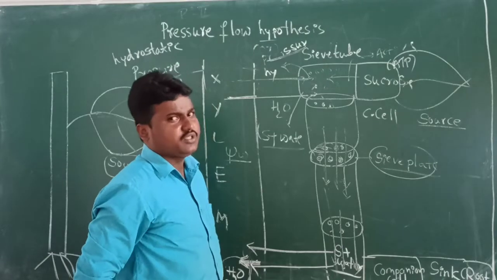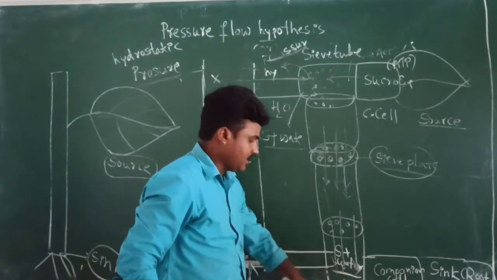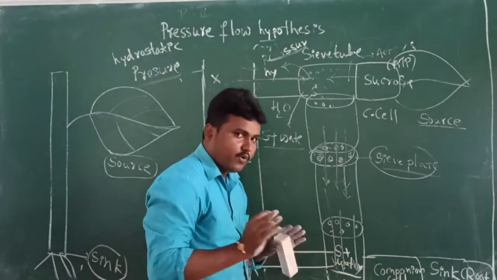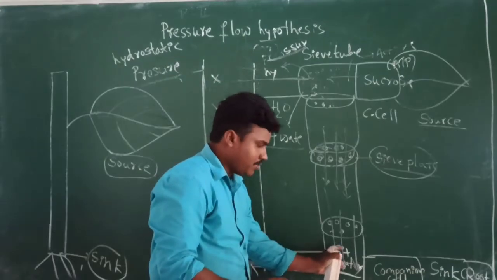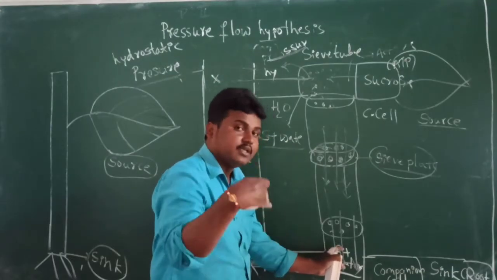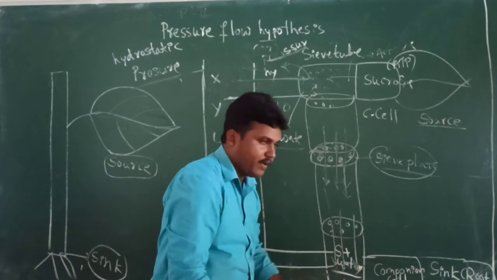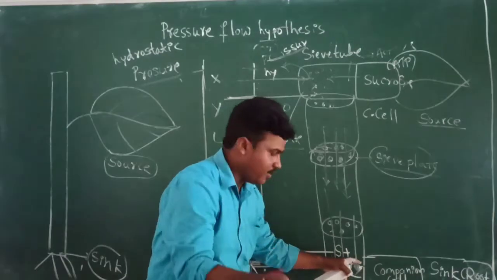When it reaches the end point of this cell, only the sucrose molecules travel to the companion cell by using active transport.